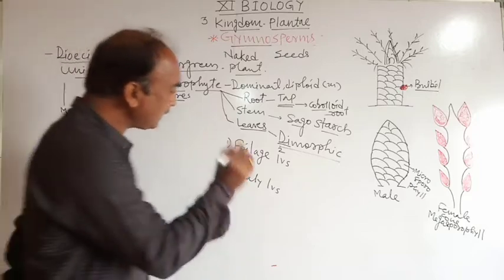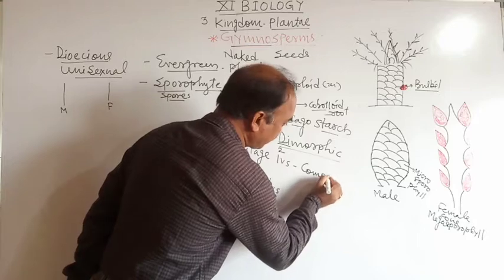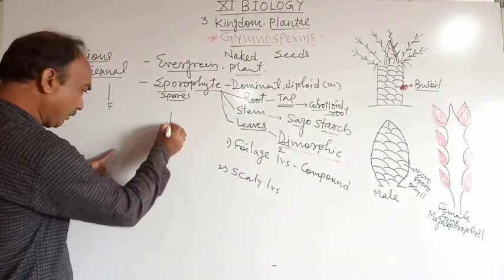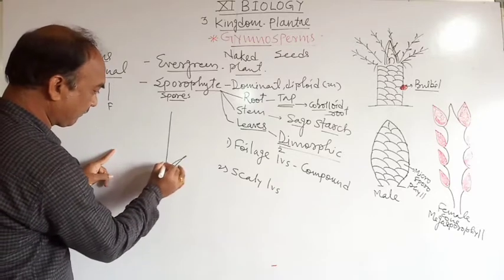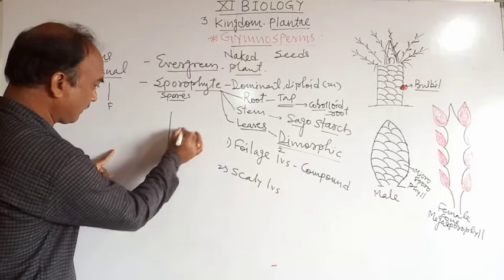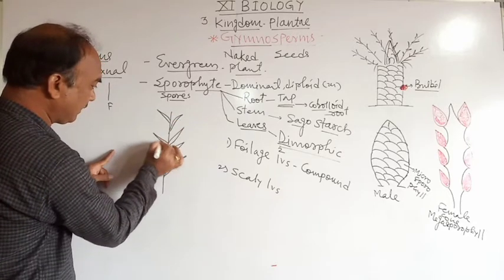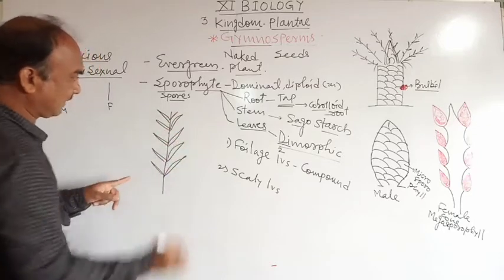So the foliage leaf is a compound type of leaf. ये देखो, ये ऐसा है ना, a compound type of leaf. These are the leaflets.